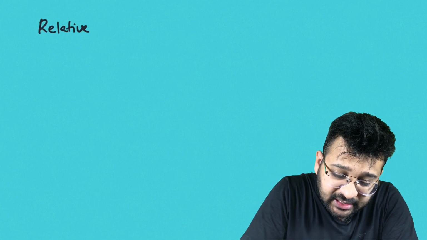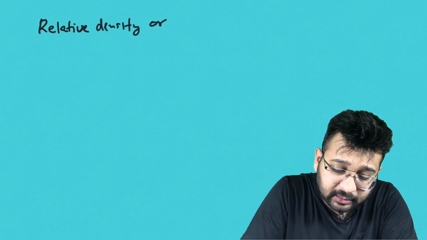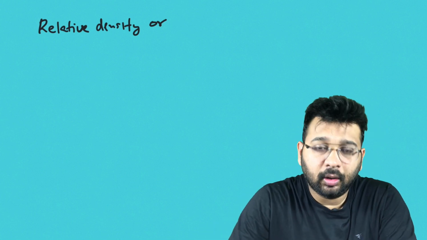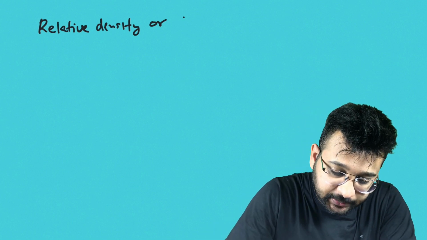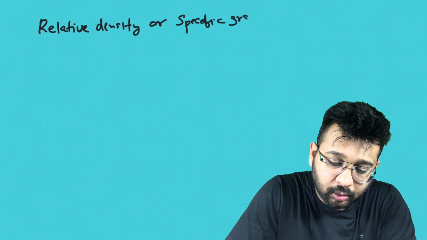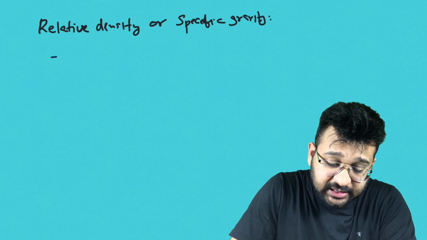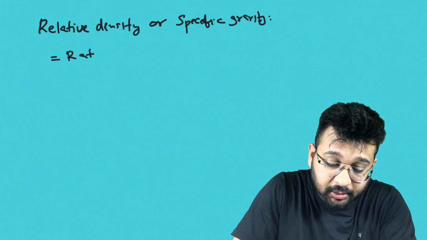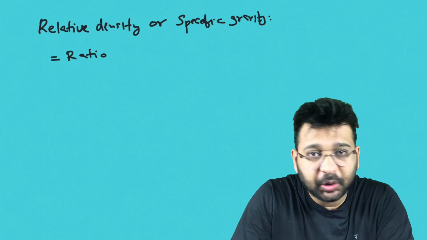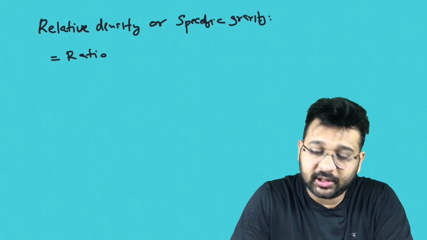Relative density also has another name, relative density or specific gravity. Now relative density or specific gravity is just a ratio. First of all, you have to understand it is a ratio. What is a ratio? A ratio won't have any units. So a ratio does not have any units or dimensions.